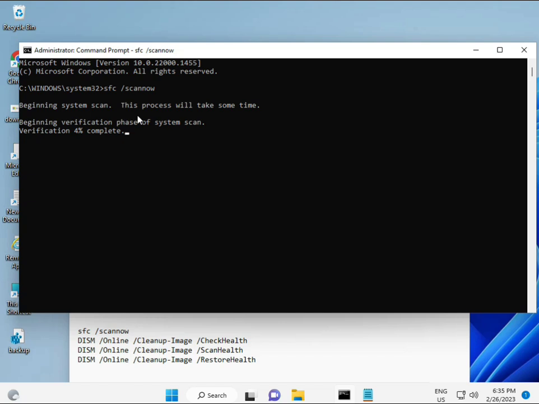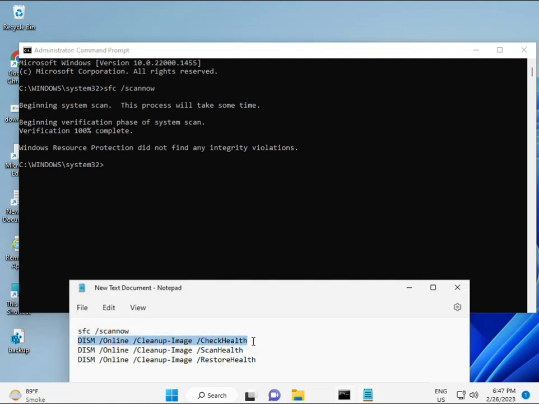And then second, check health of your computer, third also check, and fourth restore health. All four commands are very important for your computer. All the commands I will give you in the description, so you can type manually, otherwise copy paste.